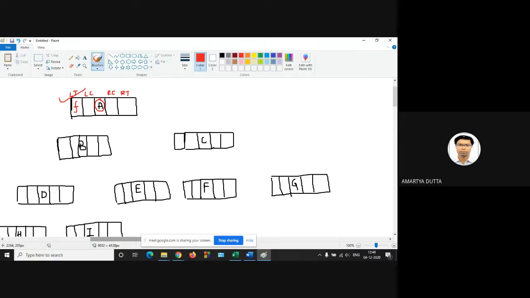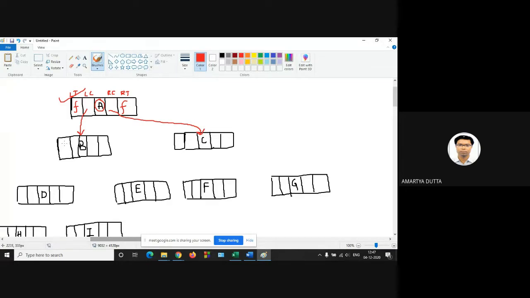For this particular node, as this is an internal node or root node, threads are actually used for resolving the null pointers. So internal nodes and root nodes have no null pointers. So right thread is false, and this is the left child and this is the right child.